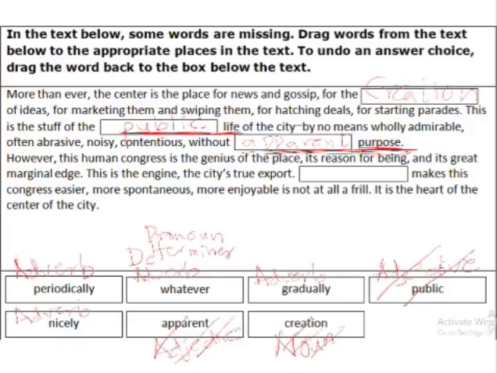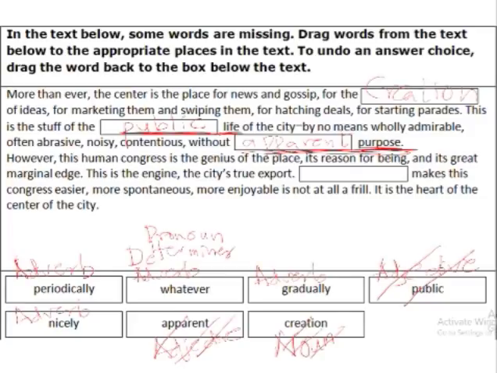Okay. Now we have just 4 adverbs left with us, and there's one blank. Let's see. However, this human congress is the genius of the place, its reason for being, and its great marginal edge. This is the engine, the city's true export. Blank makes this congress easier. Okay.